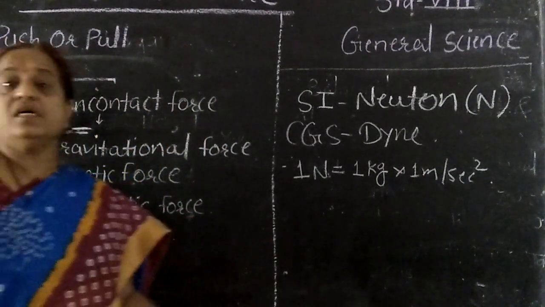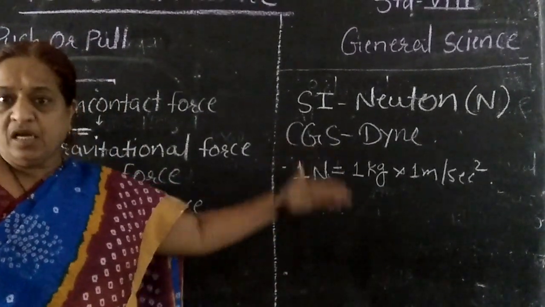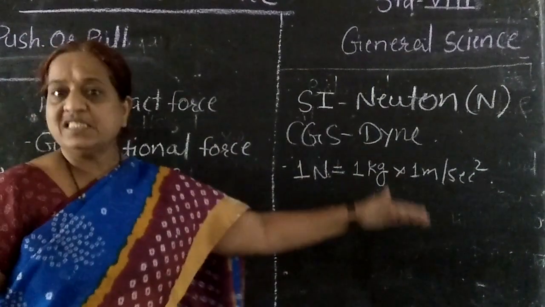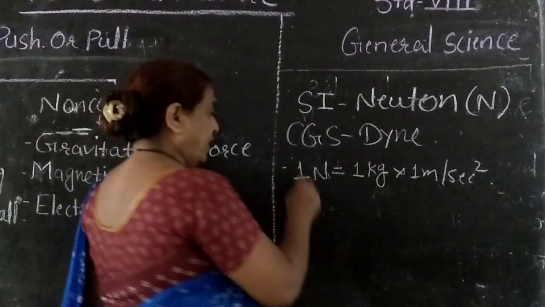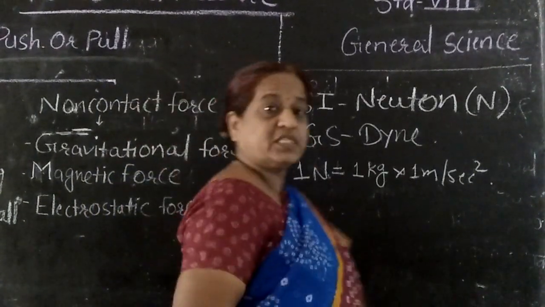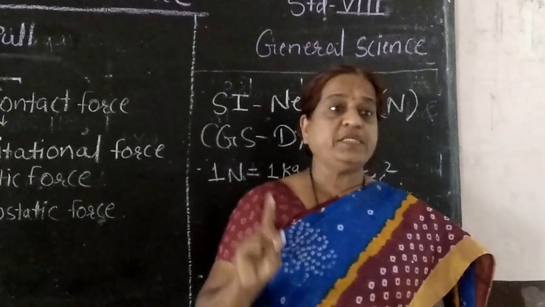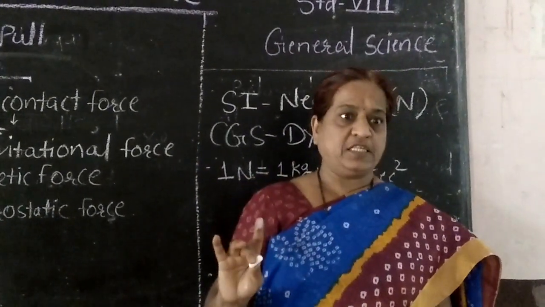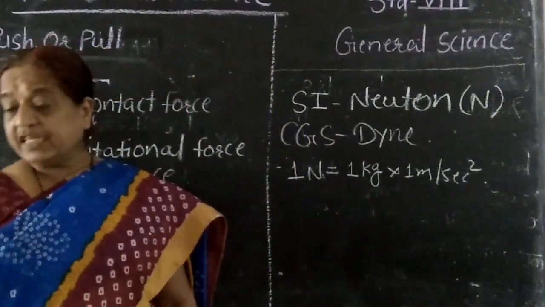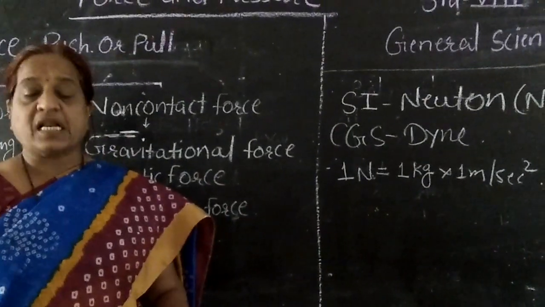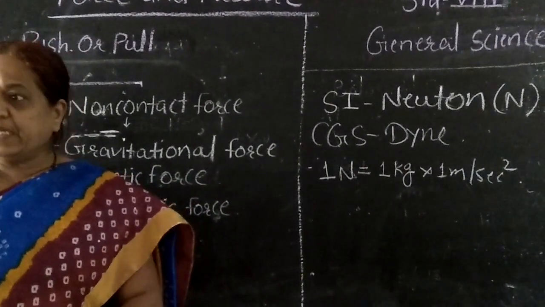How can we define 1 dyne force? Now you have to take the units in grams and centimeter instead of kg and meter. 1 dyne force is that force which produces 1 centimeter per second square acceleration in the object of mass 1 gram. So that is known as 1 dyne force. Now if it is asked to you to describe or explain the relation between Newton and dyne, can you explain?